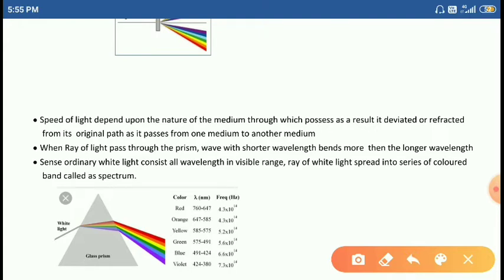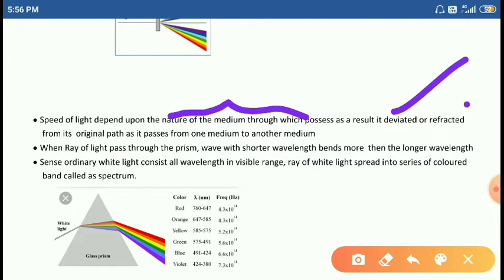Speed of light depends upon the nature of the medium, whatever medium you are passing the light through. You may pass the light through a gaseous substance, a solid substance, or a liquid. On which form you pass it, the speed of light changes, which results in deviation or refraction.